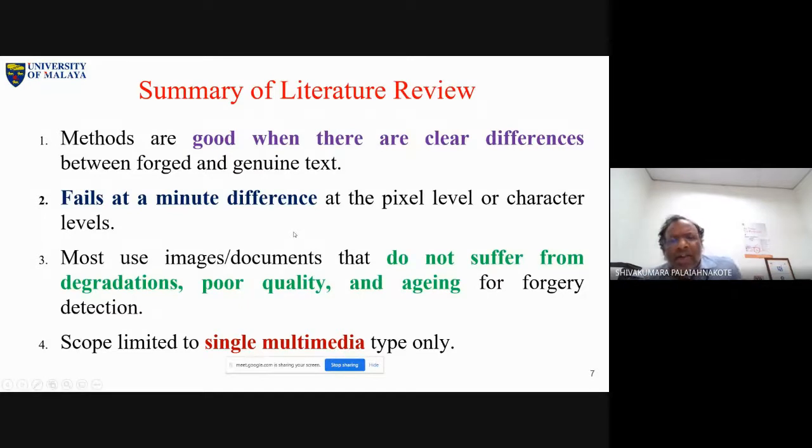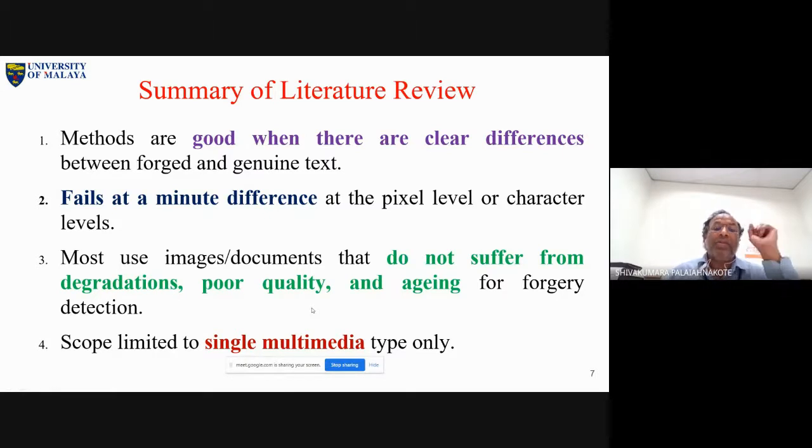But sometimes, if the distortion is really good, then it is easy to detect a forgery. If it is very minute, then it is not so easy, especially when it comes to text information. Pixel level or character level forgery is not so easy, while line level or maybe paragraph level is easy. Most images do not suffer from degradation. Of course, this is another problem now.